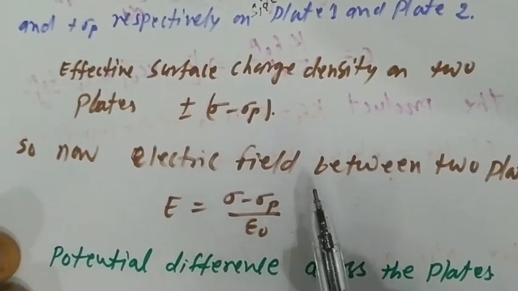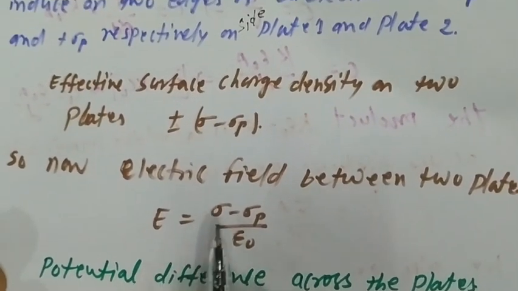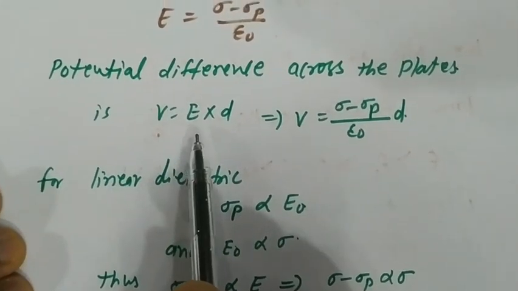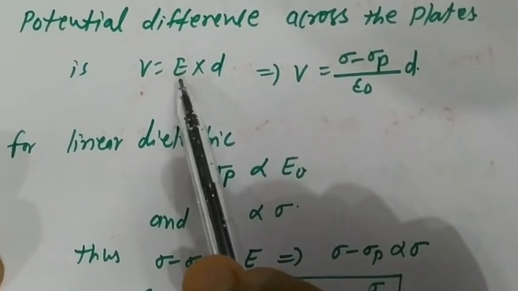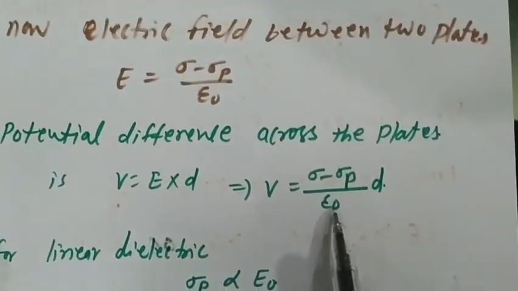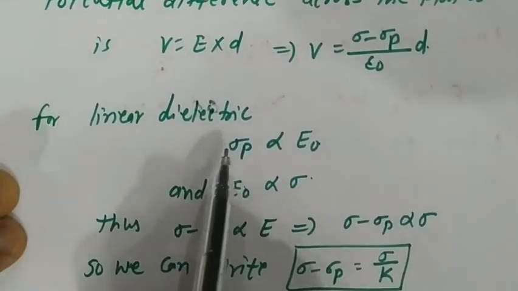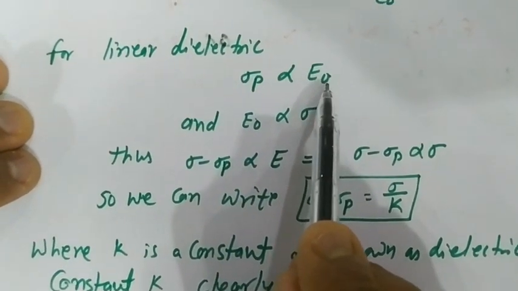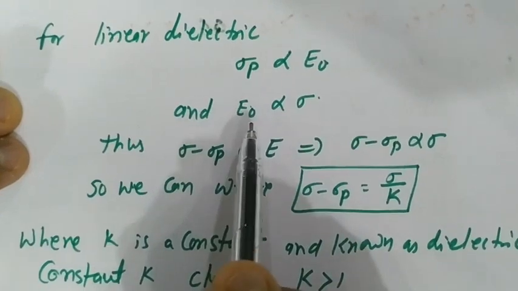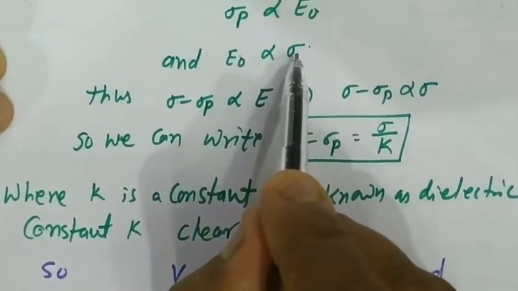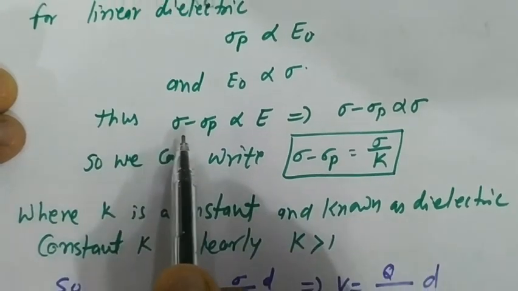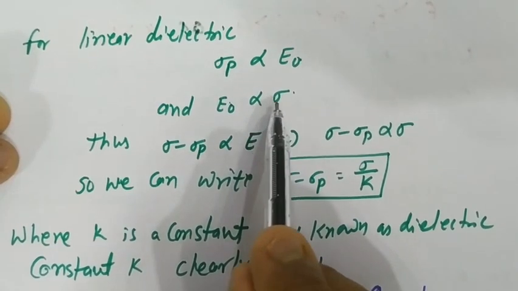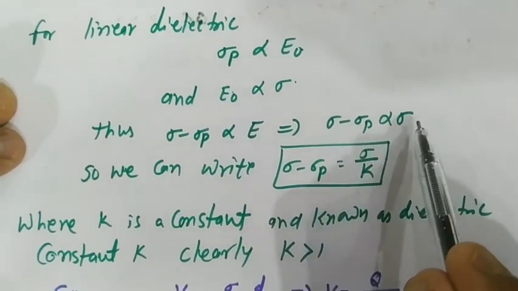So now the electric field between the two plates is E equal to (sigma minus sigma p) upon epsilon naught. The potential difference across the plates is V equal to E into d, that is, V equal to (sigma minus sigma p) upon epsilon naught into d. For a linear dielectric, sigma p is directly proportional to E naught, the original electric field, and this original electric field is directly proportional to sigma. So sigma minus sigma p is proportional to sigma.